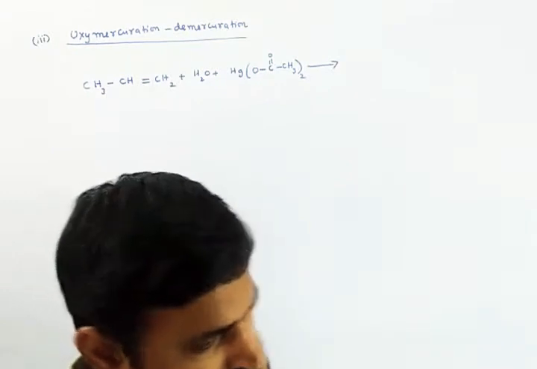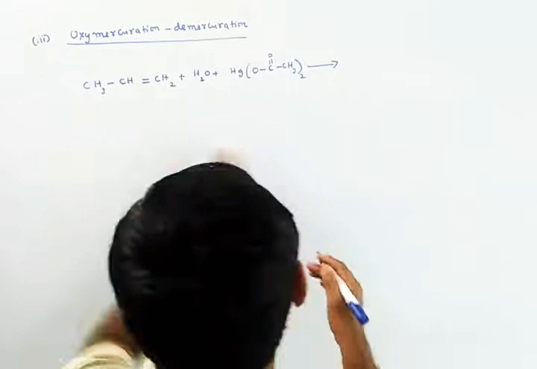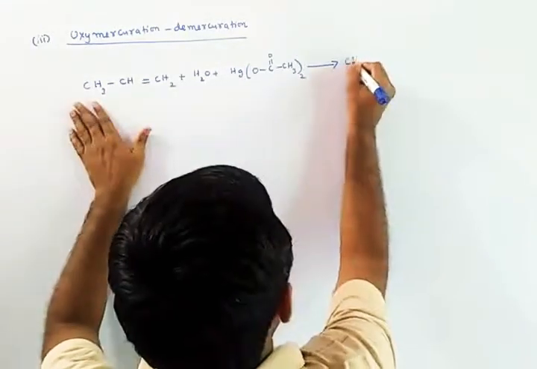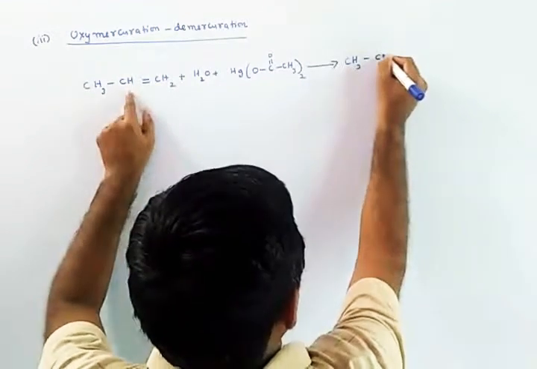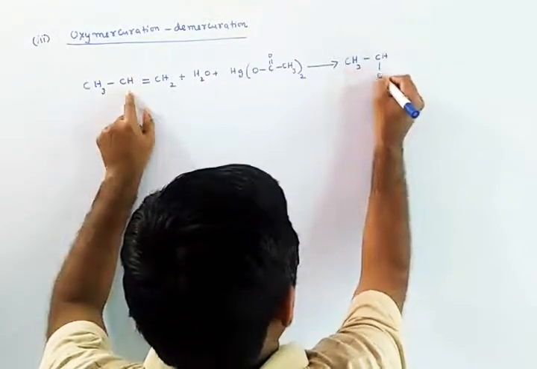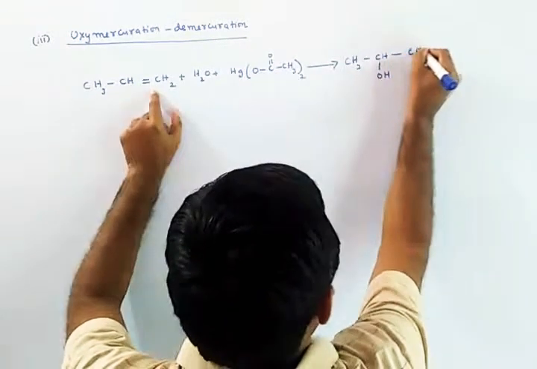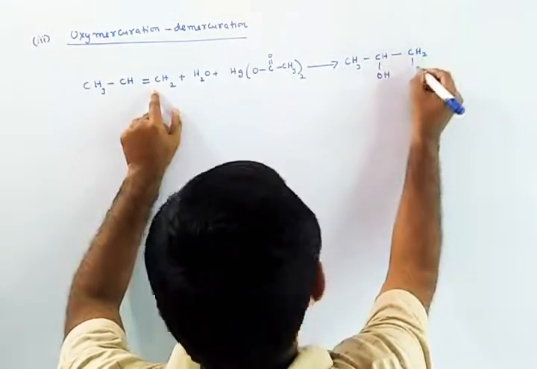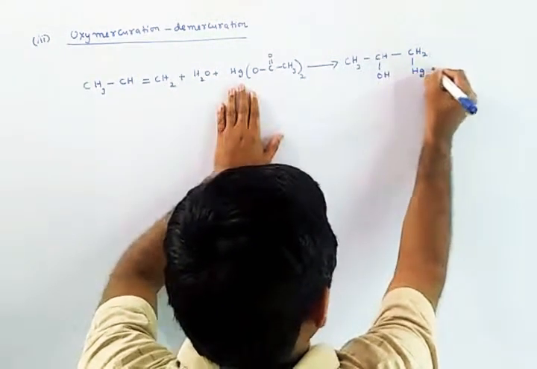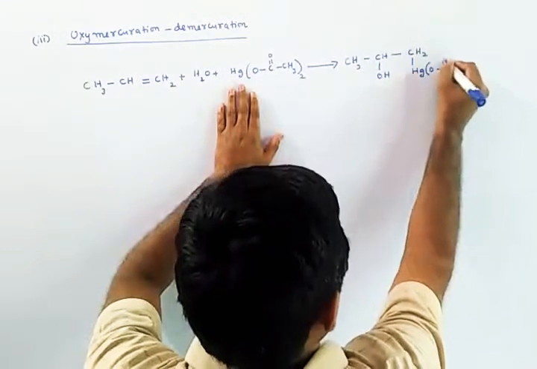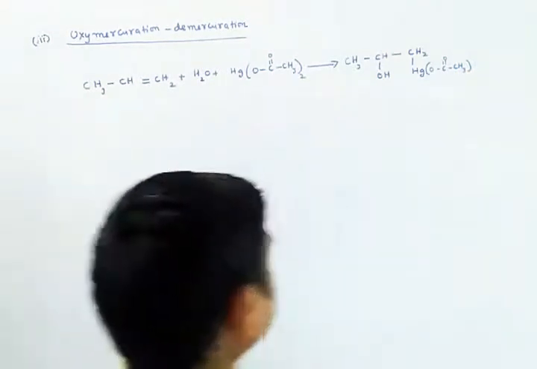So the reaction proceeds to give the result, that is CH3CH(OH)CH2 with HgOC double bond OCH3.